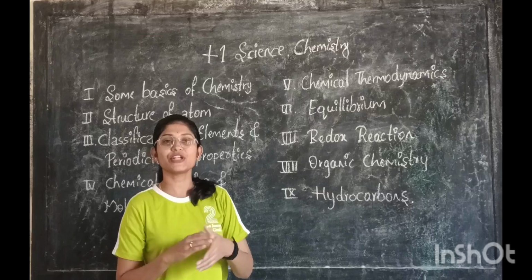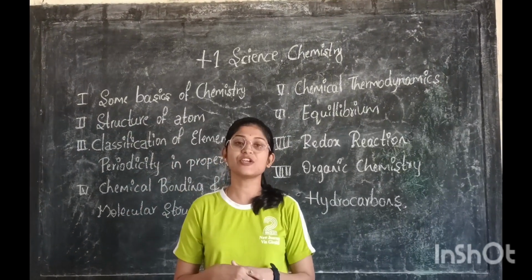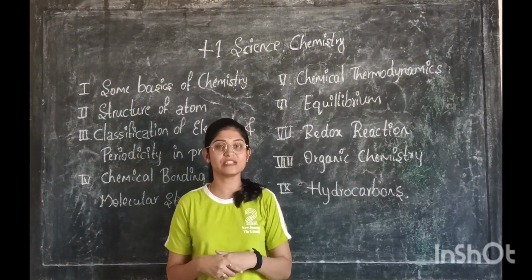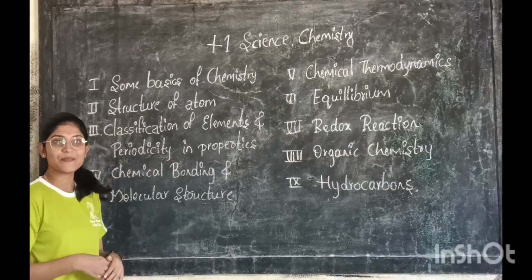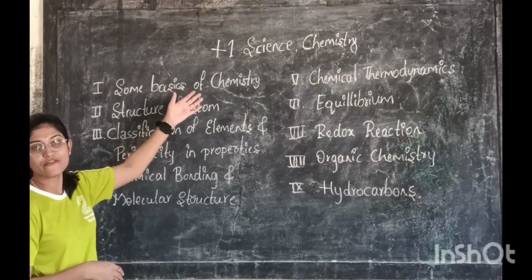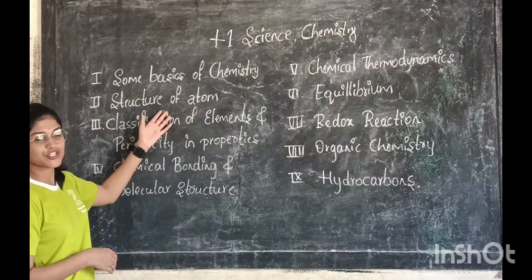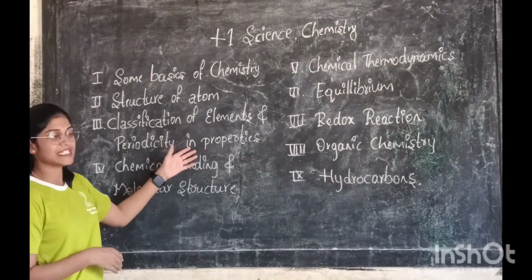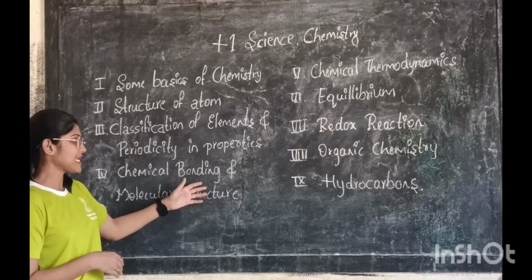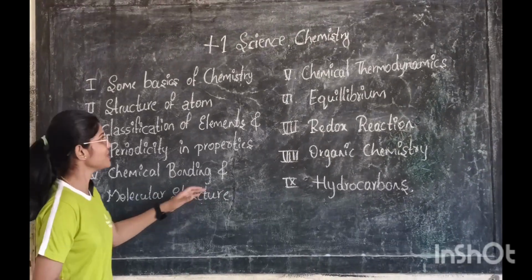So today we are going to discuss what the units are and how many units are in the Plus One Science Chemistry textbook. So the very first chapter is some basic concepts of chemistry. Second, structure of atom. Third, classification of elements and periodicity in properties. Fourth, chemical bonding and molecular structure.